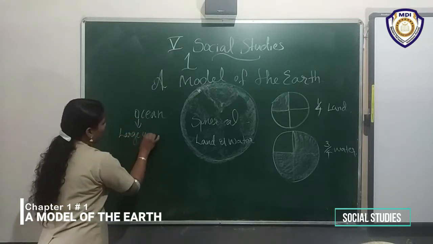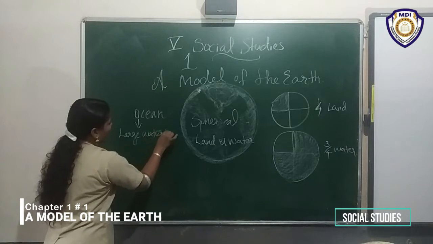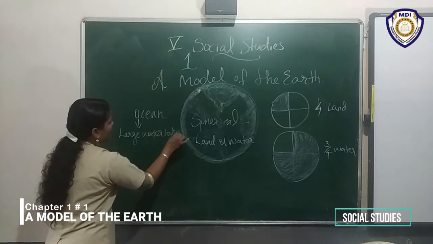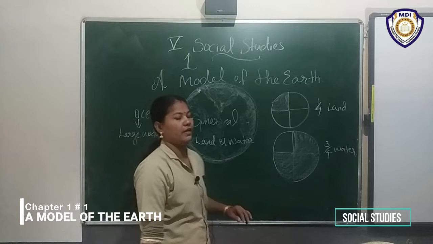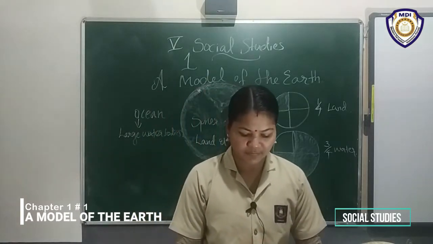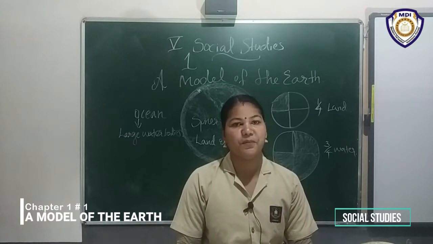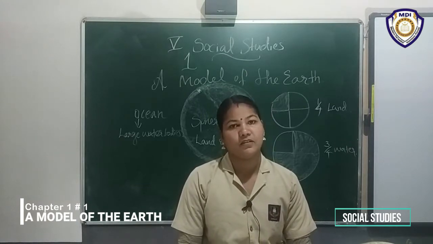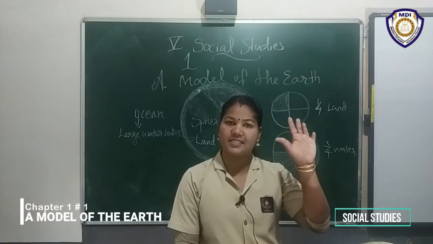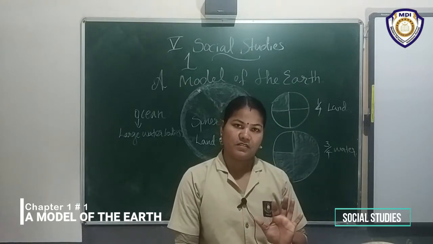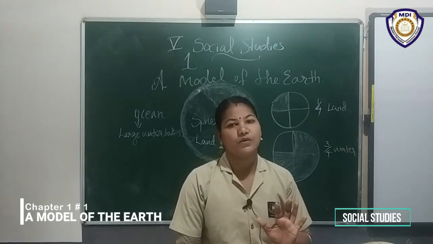Large water bodies are called oceans. Okay, then there are 5 oceans. But how many oceans are here? 5 oceans. Can you say the oceans' names?